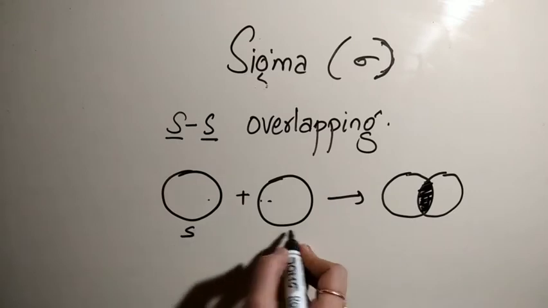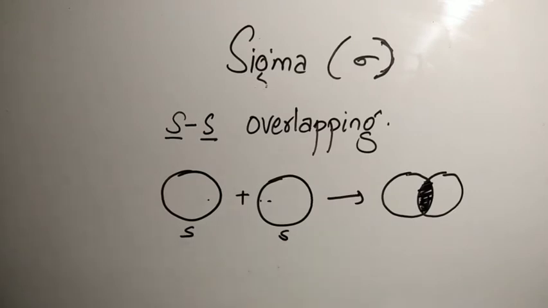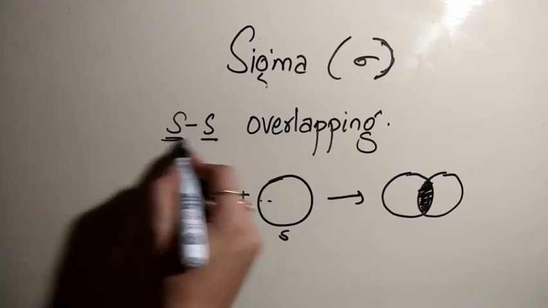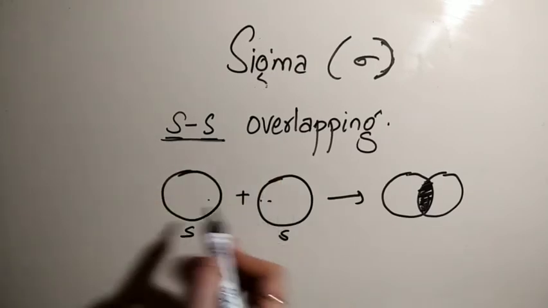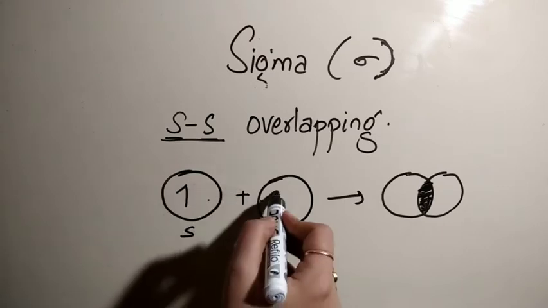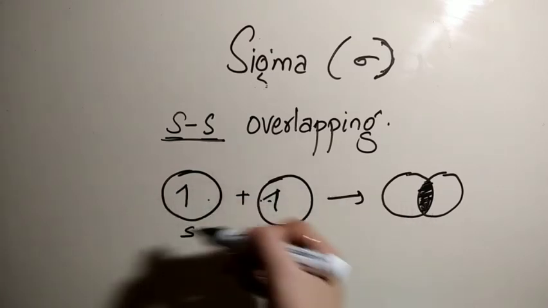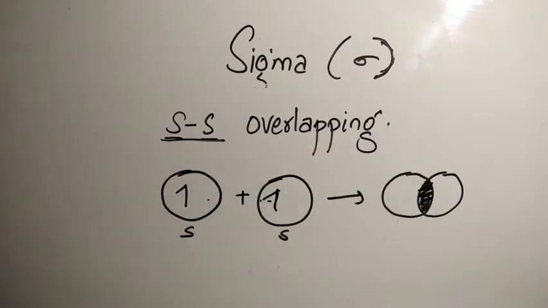This is s orbital, s orbital. So this overlapping is known as ss overlapping. In this case, both the s orbitals are half filled. So when they combine, they form the completely filled orbital. That is, sharing of electron will take place.